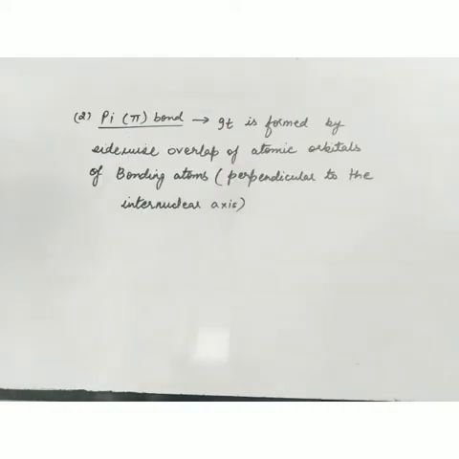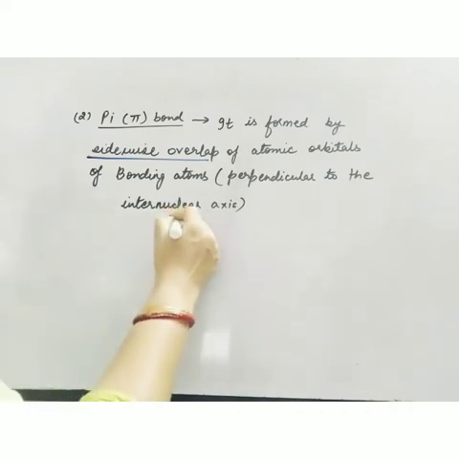The second type of bond is pi bond. Now pi bond is formed by sidewise overlap. The important point is sidewise overlap of atomic orbitals of the bonding atoms. Now what is the meaning of sidewise overlap? Perpendicular to the internuclear axis. Now if I am choosing the internuclear axis as z axis, which axes are perpendicular to this axis? Either x or y.